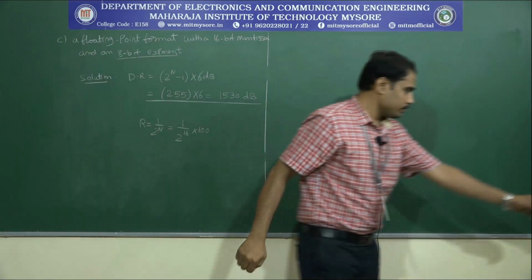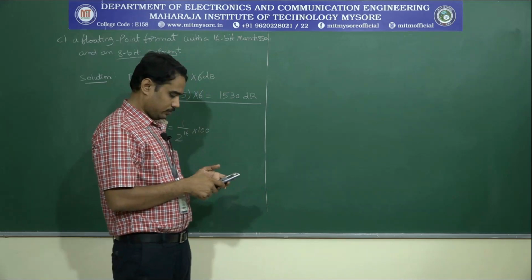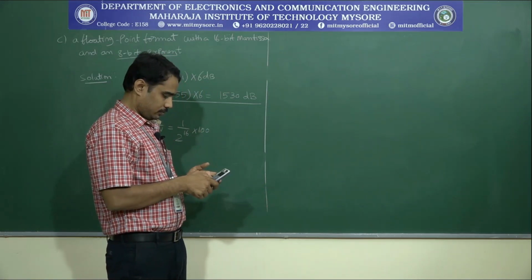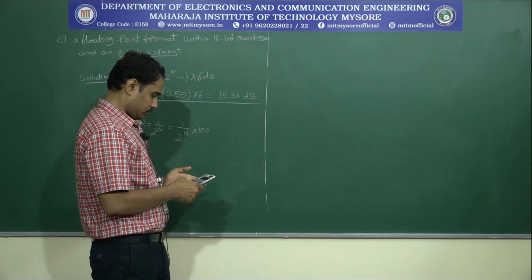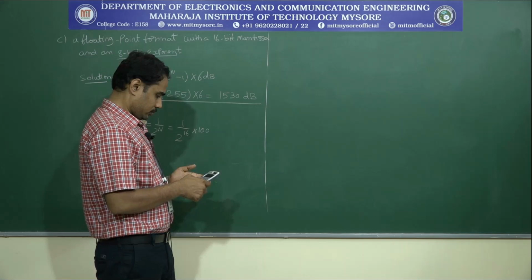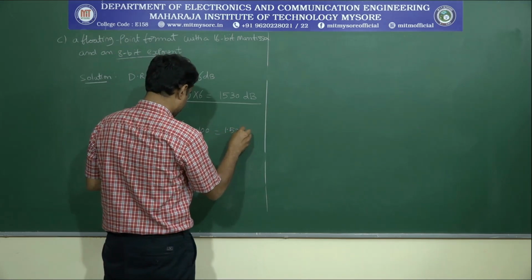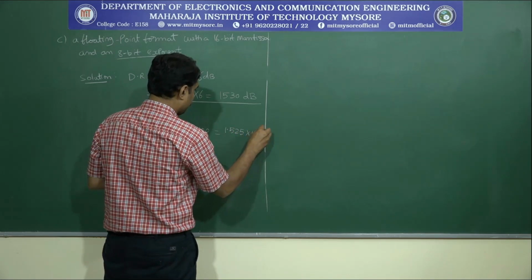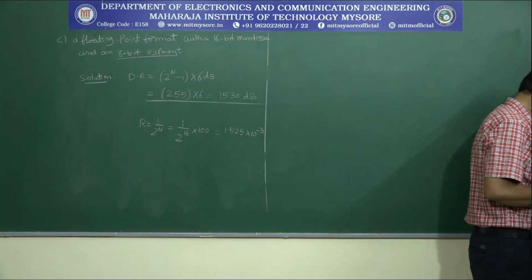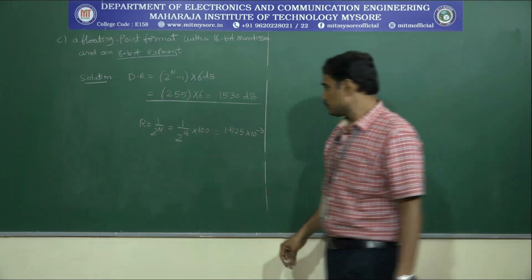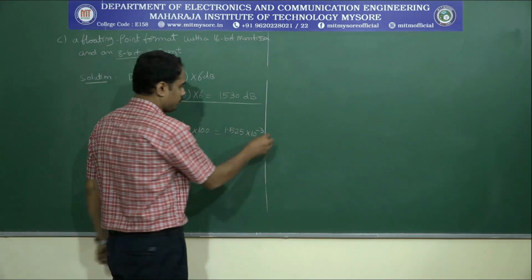That gives a value of 1.525 into 10 to the power minus 3. That gives 1.525 into 10 to the power minus 3%.